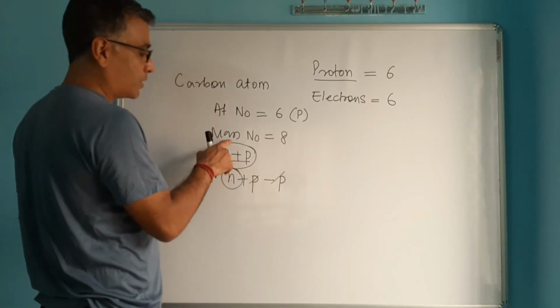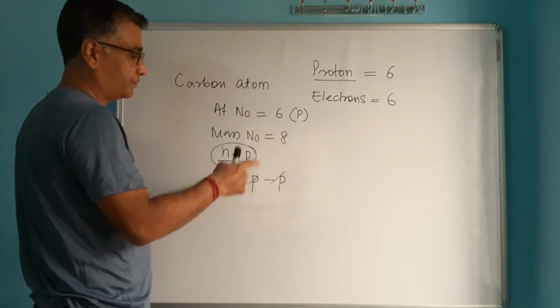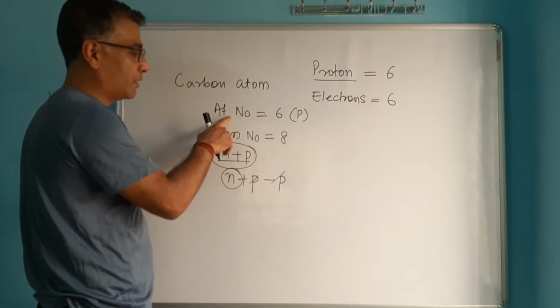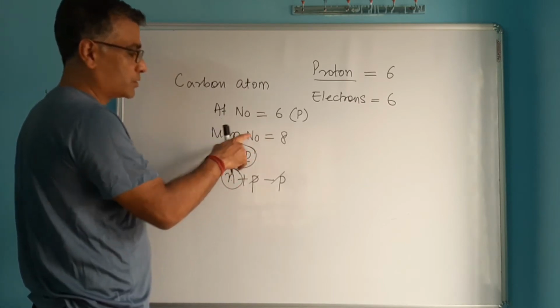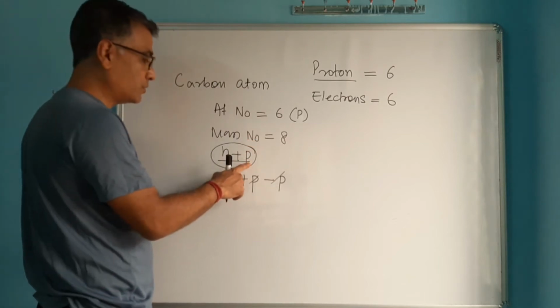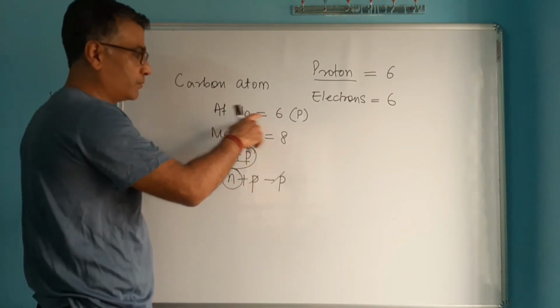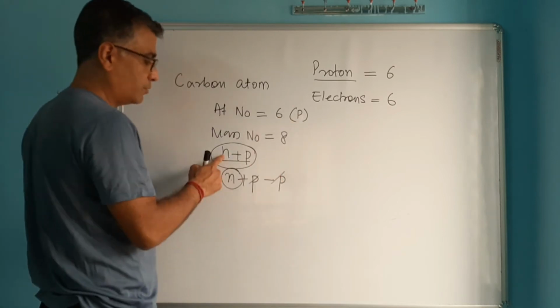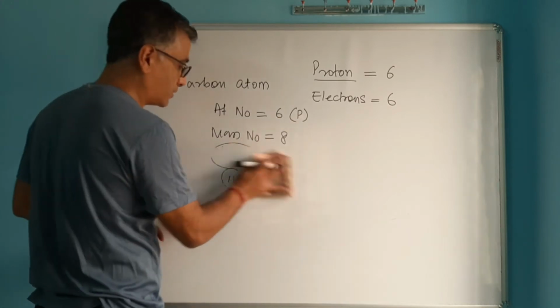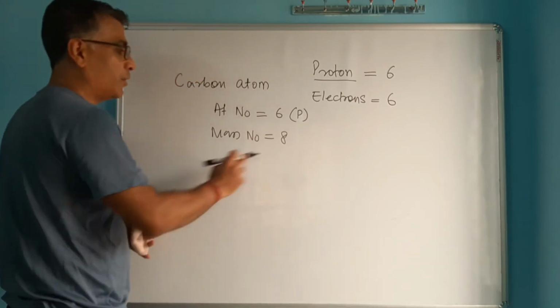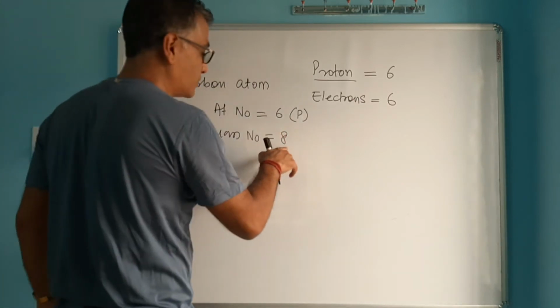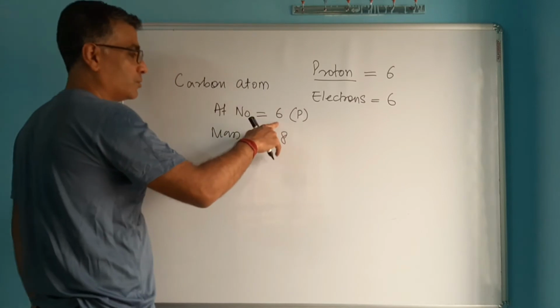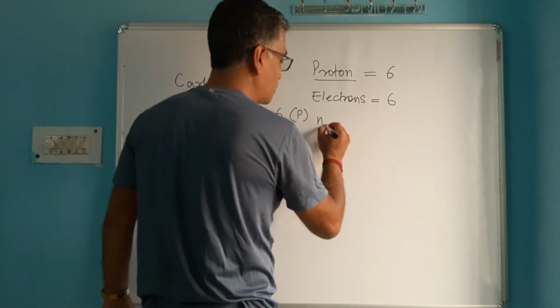So to calculate the number of neutrons in an atom, you simply subtract atomic number from mass number, because mass number is a total of neutrons and protons. From there, if you subtract the atomic number, which is the number of protons, then the protons will be subtracted, and you will get the number of neutrons. So here, how many neutrons are there? Mass number minus atomic number.